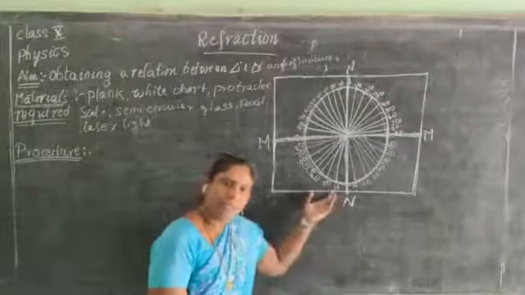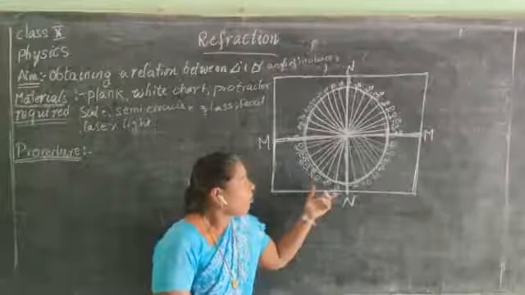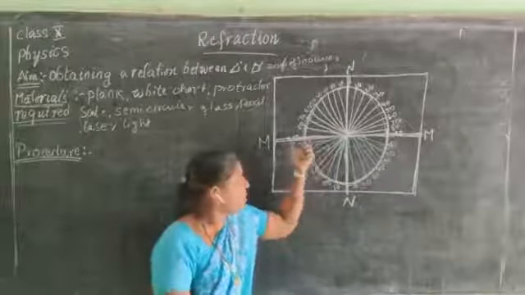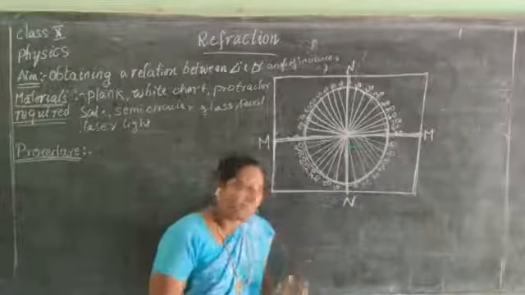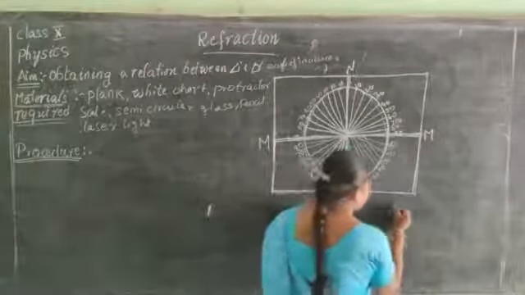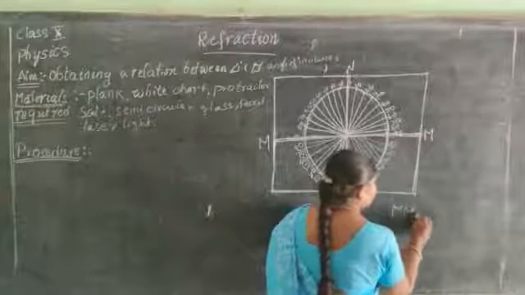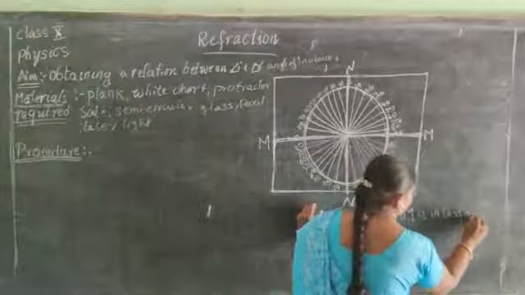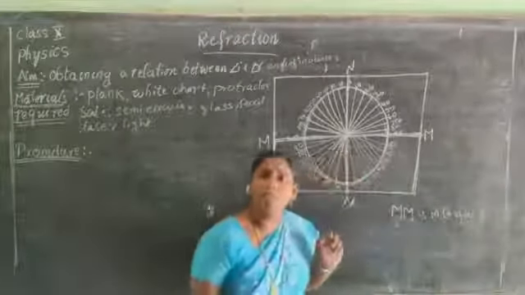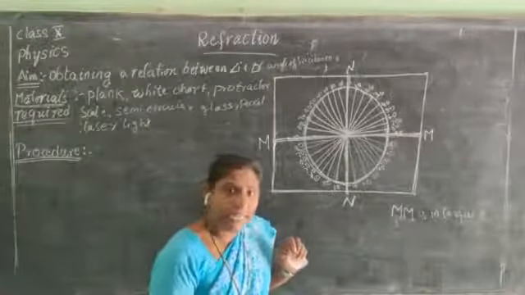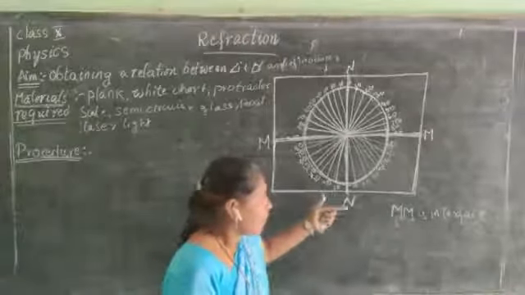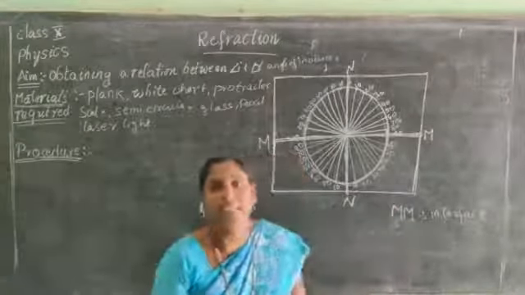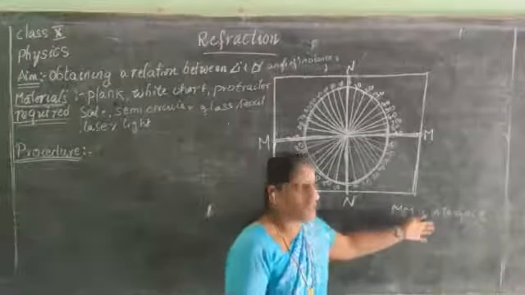Children, did you understand? On both sides of the interface line, this MM is called interface line. I already told you what is interface. It is the point where two mediums meet each other.